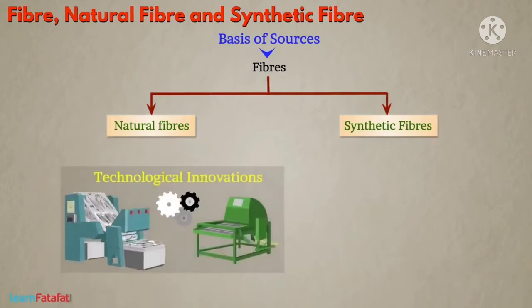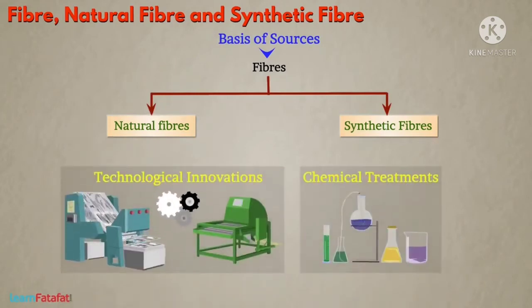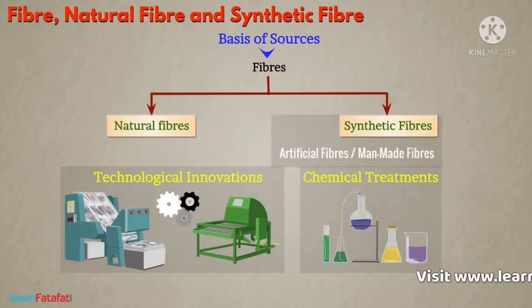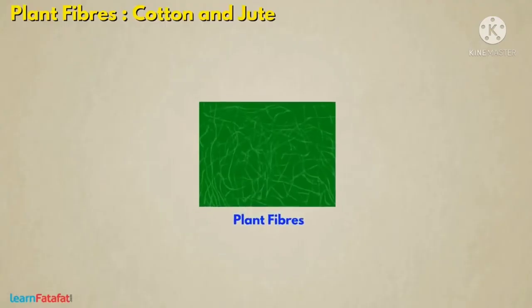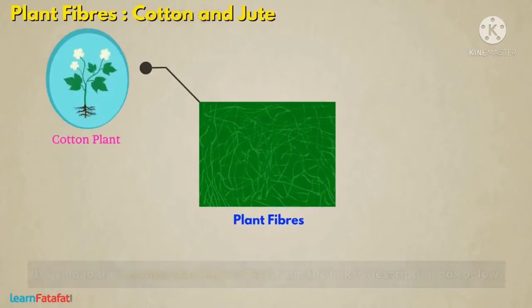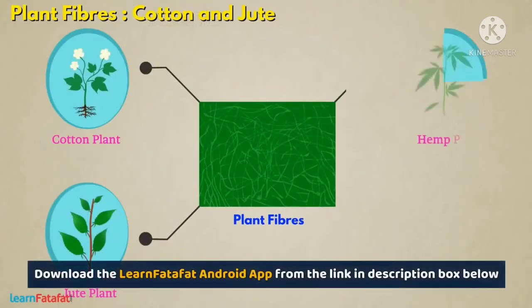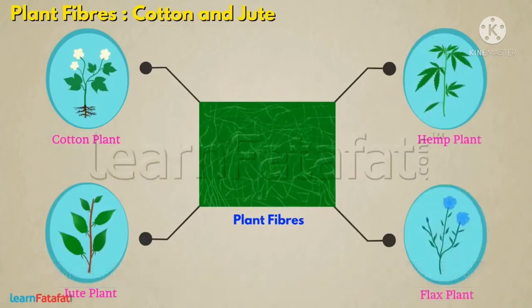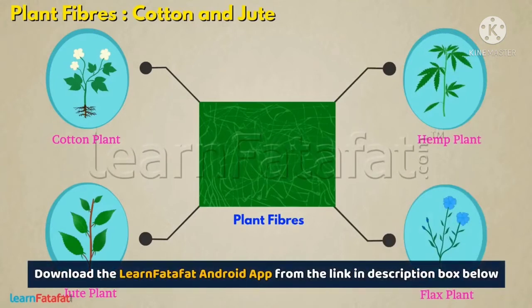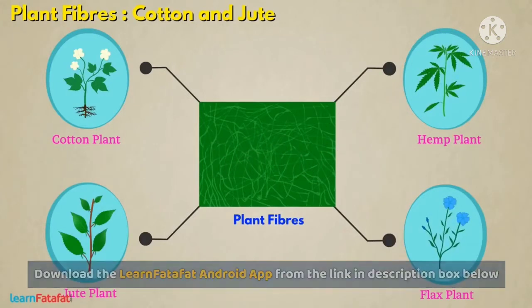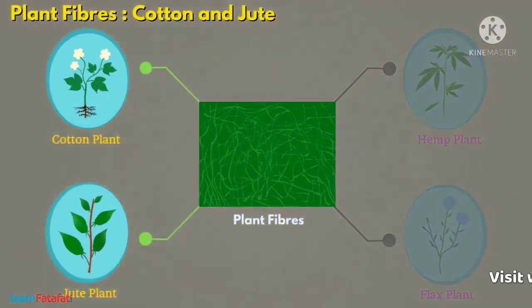Technological innovations and chemical treatments made it possible to construct fibers artificially. Such fibers are called artificial fibers or synthetic fibers or man-made fibers. Plant fibers come from plants such as cotton, jute, hemp, flax, etc. In this video, we will understand more about cotton and jute fibers.